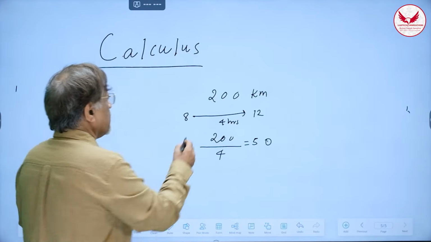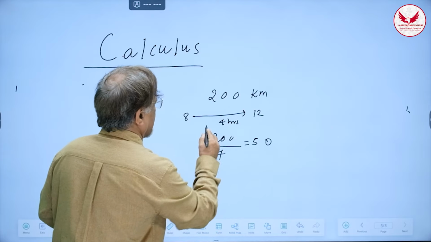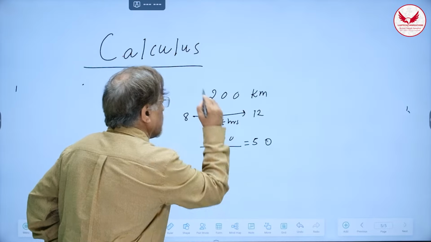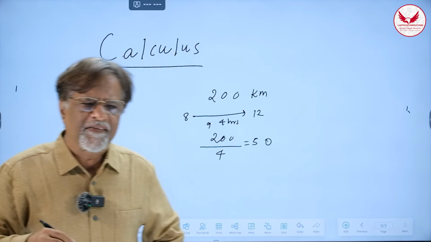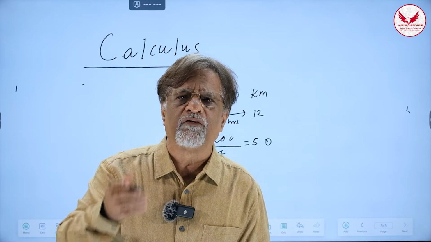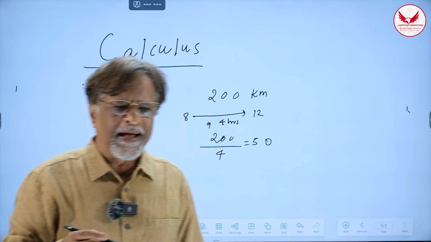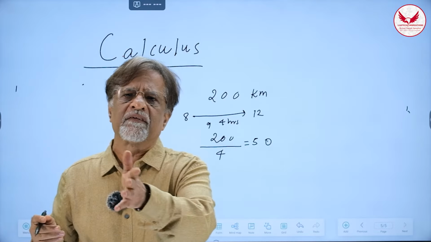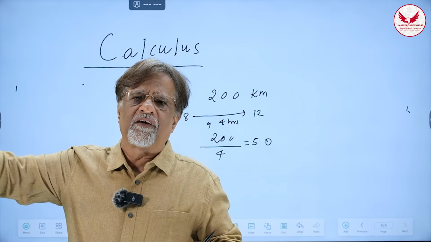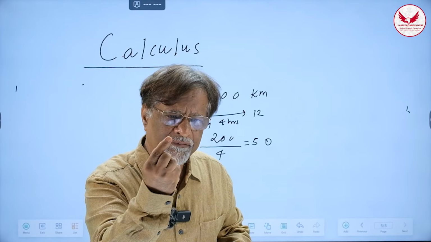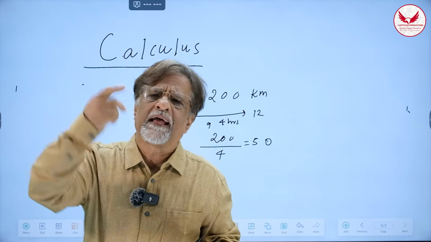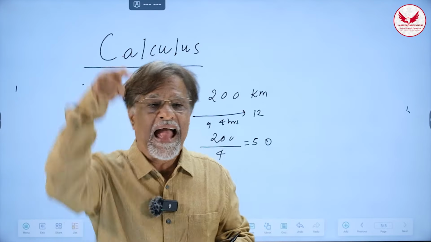This speed does not tell us anything about the actual speed of the car at any point of time. For example, between 8 o'clock to 12 o'clock, if you are interested, sir, tell me what is the speed of the car exactly at 9 o'clock? Now, exactly at 9 o'clock, was there a speed for the car? Yes, the speedometer was indicating that there was a speed. But at 9 o'clock, time does not pass. 9 o'clock is a cross-section of the entire journey. It's a still photograph, right? And at 9 o'clock, no time will pass. So what time interval is there at 9 o'clock?